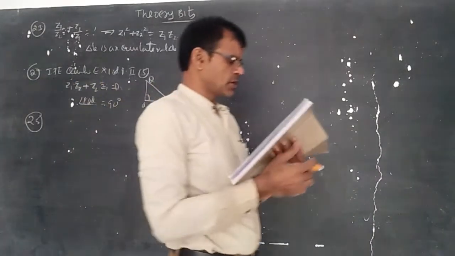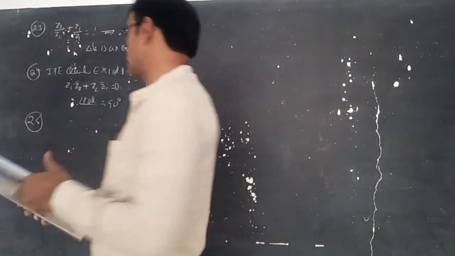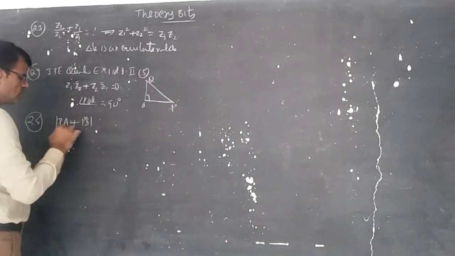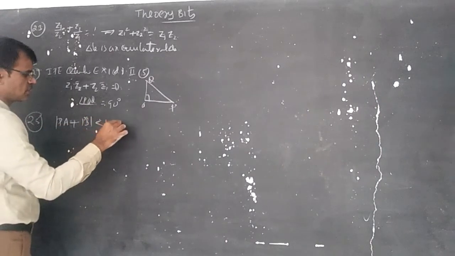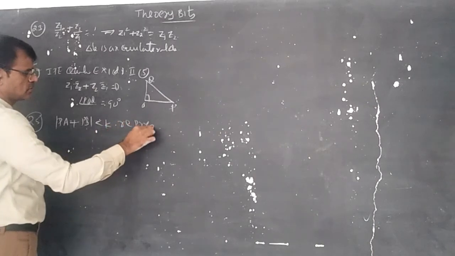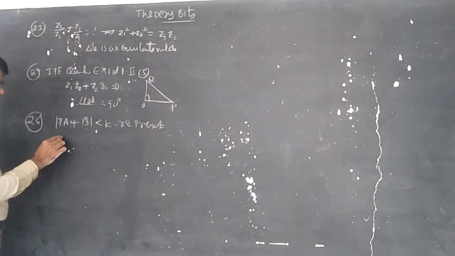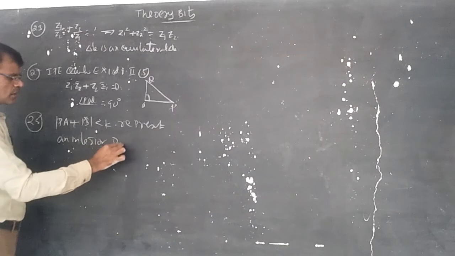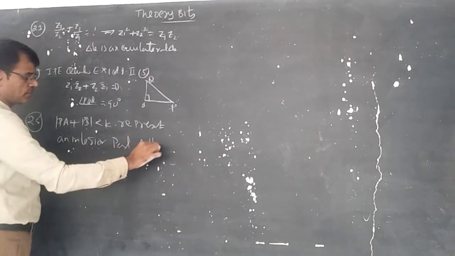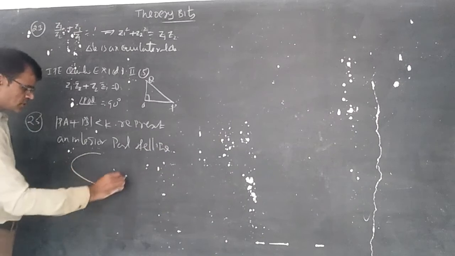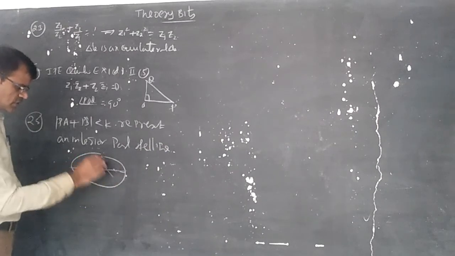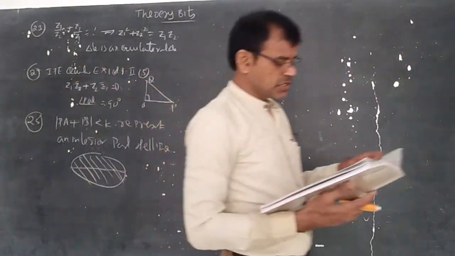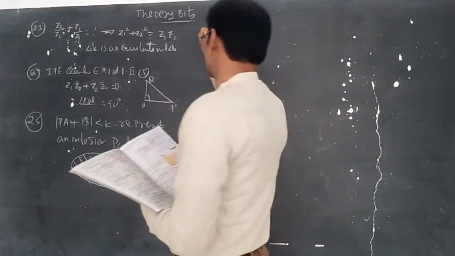Now the 25th question. We know from the locus concept that PA plus PB is equal to k represents an ellipse. Modulus of PA plus PB less than k represents the interior part of an ellipse. Whenever PA plus PB is equal to k, it represents an ellipse. This is the interior part because it is PA plus PB less than k, the interior of the ellipse. Now the 26th one.